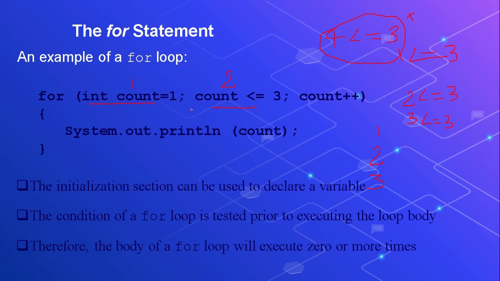If the condition is false at the first step itself, then the body will be executed 0 times, meaning it won't execute. In our case it was executed 3 times, but there can be 0 also. When will it be 0? If the condition is false at the beginning itself.